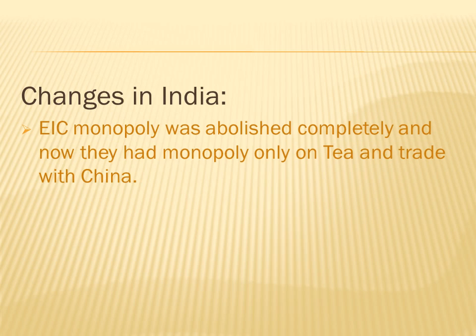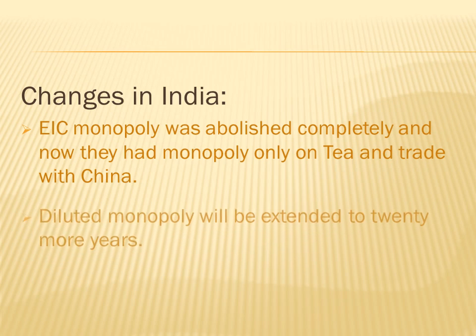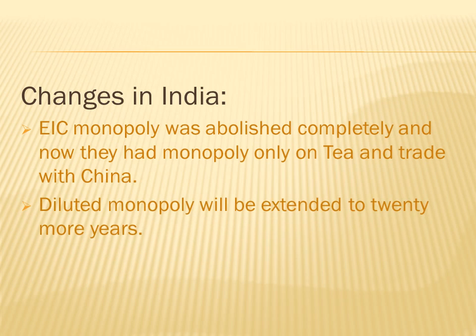See, the monopoly of the East India Company was not completely abolished. It was restricted only to tea and trade with China. This diluted monopoly will be extended for 20 more years, which means up to 1833, the East India Company's monopoly will be only on tea and trade with China. After 1833, the British government will decide about this monopoly.